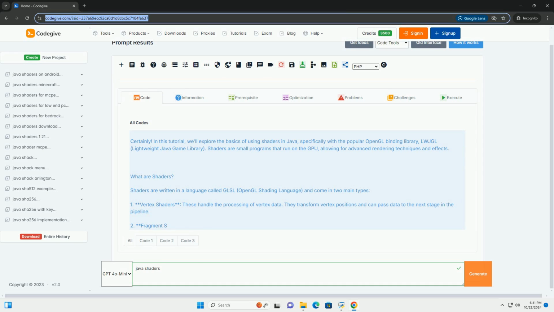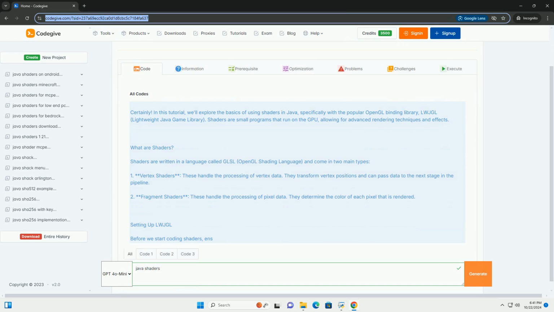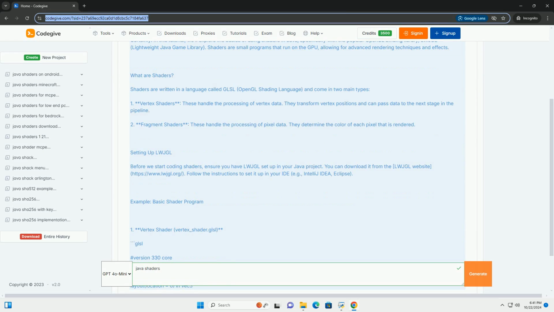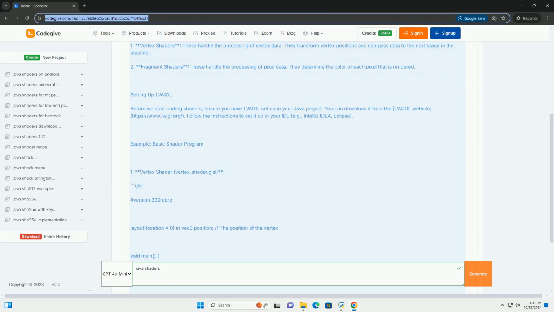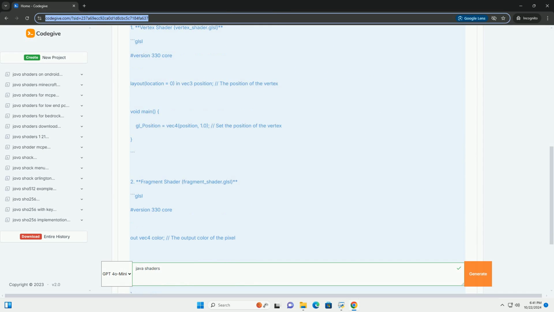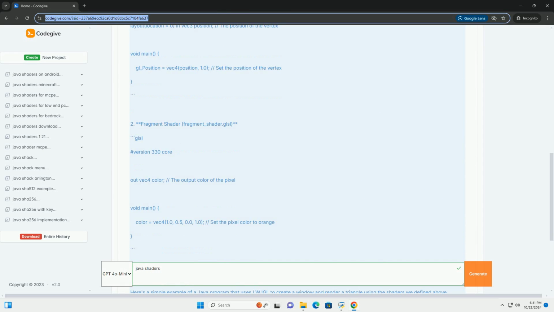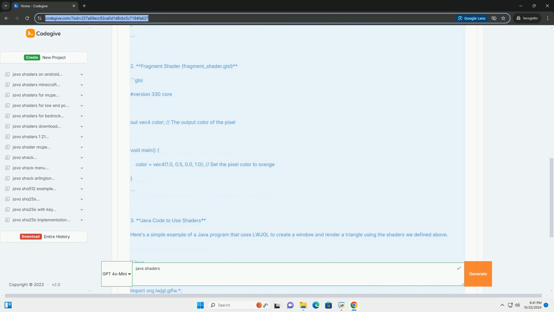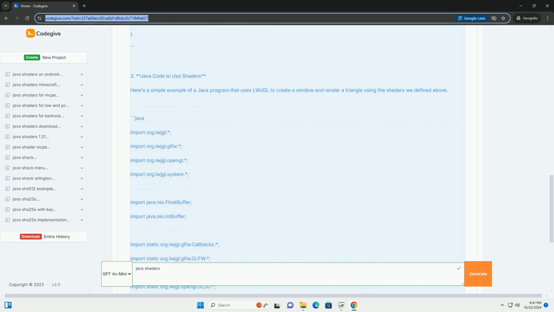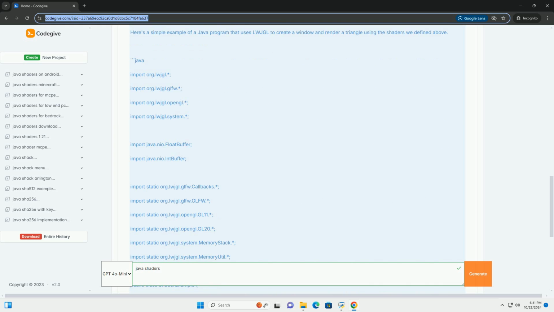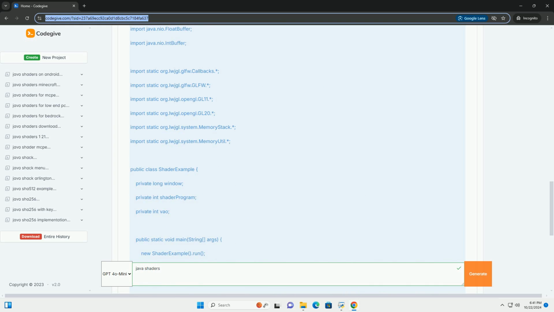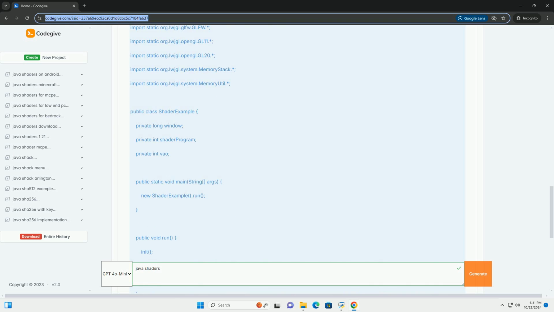Certainly. In this tutorial, we'll explore the basics of using shaders in Java, specifically with the popular OpenGL binding library, LWJGL, the Lightweight Java Game Library. Shaders are small programs that run on the GPU, allowing for advanced rendering techniques and effects. What are shaders? Shaders are written in a language called GLSL, the OpenGL Shading Language, and come in two main types.